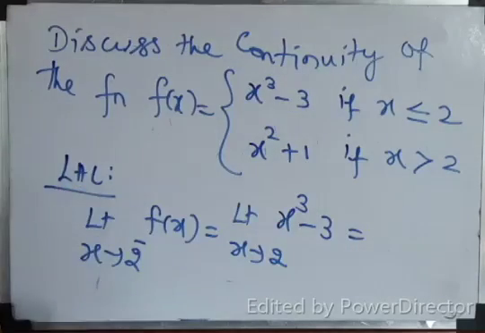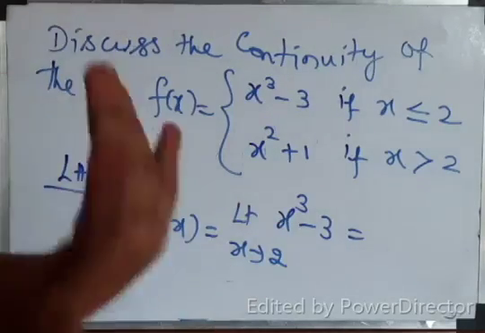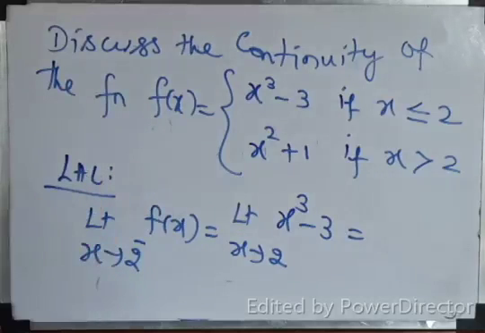If direct substitution gives a definite value, stop. If you get 0 by 0, apply L'Hospital rule. Differentiate numerator and denominator separately, and keep doing so till you get a definite value.